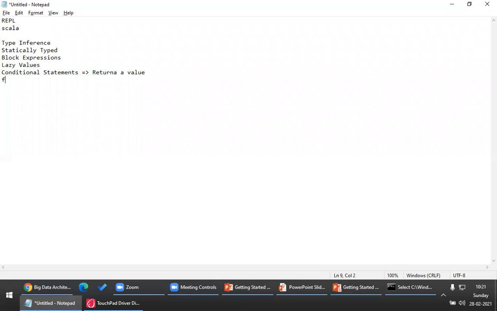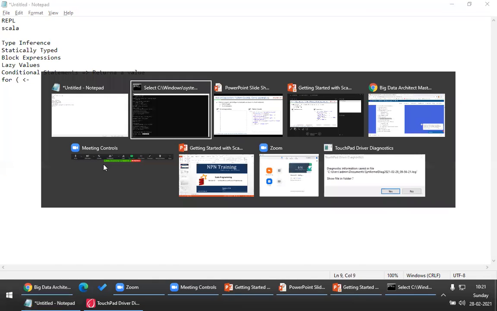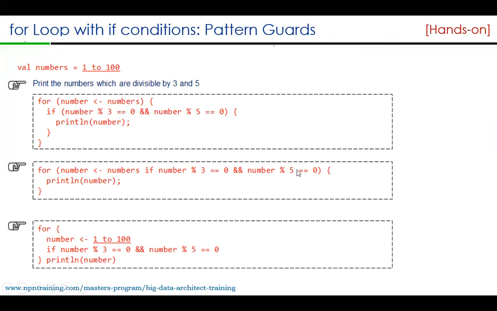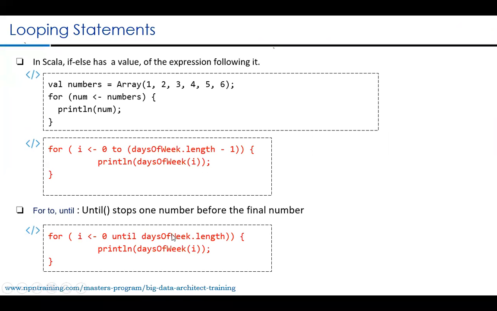You can use for, in. You can use for, to, until. What is the difference between to and until? If you use to, you have to give length minus 1. If you use until, it will automatically do minus 1. Correct? Length minus 1, it will automatically do.